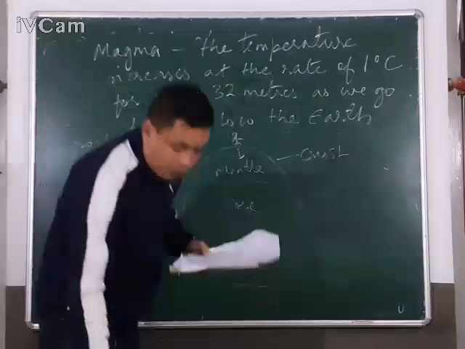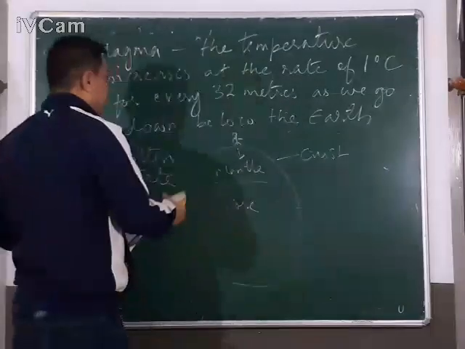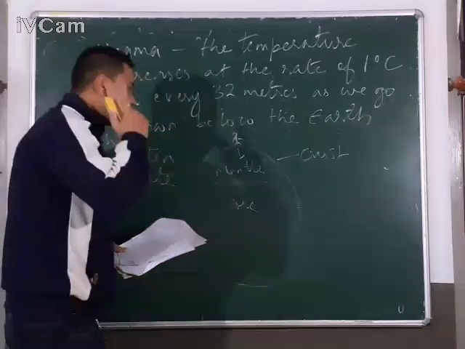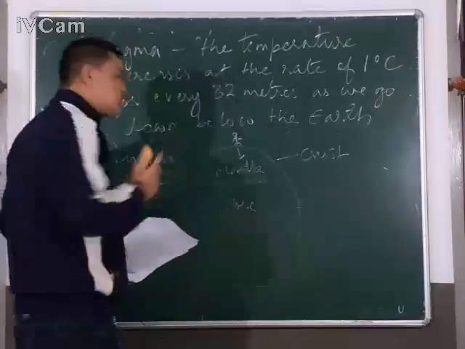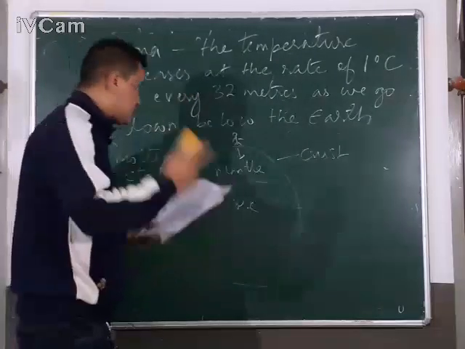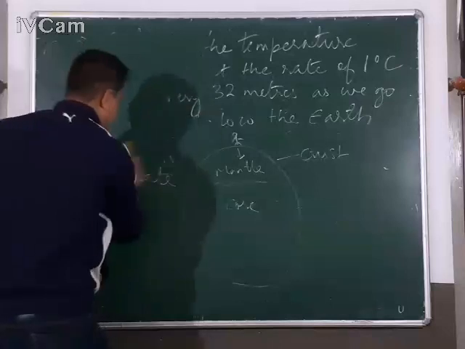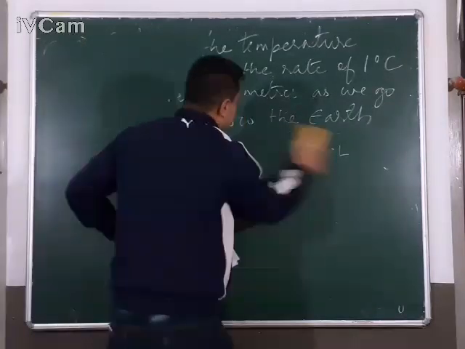Now, the third point in this chapter that we are going to study is the rocks. You find rocks not only outside the surface of the earth, but also inside. And inside, rocks are sometimes in a molten state also. Now, I'm rubbing the blackboard.